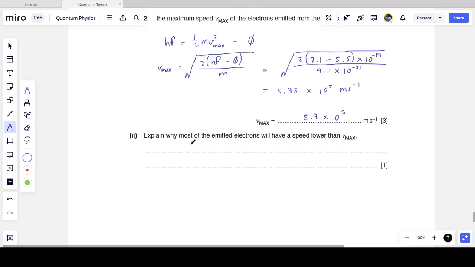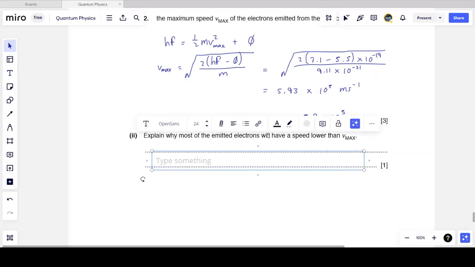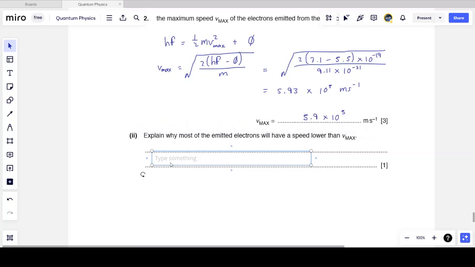Next, we are told to explain why most of the emitted electrons will have a speed lower than Vmax. So there's a reason why there's Vmax and not just V. Why will some of the electrons, or many of the electrons, have a speed lower than the maximum speed? Now remember that more energy than the work function is required to bring electrons to the surface. The work function is the minimum amount of energy. But some electrons require more energy because they are deeper in the surface of the metal. They undergo more collisions and hence they require more energy to get them out to the surface.